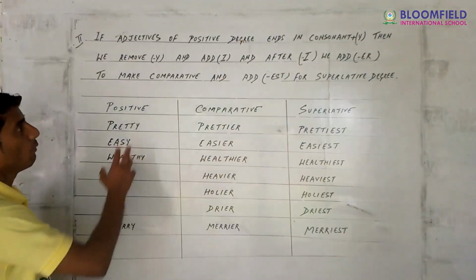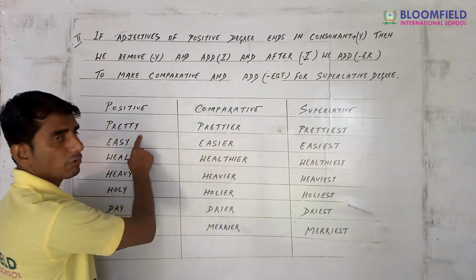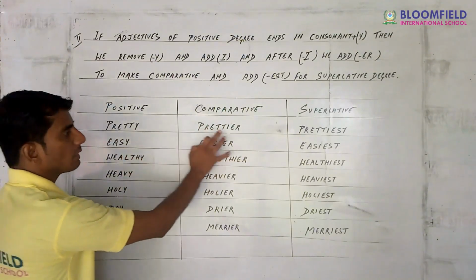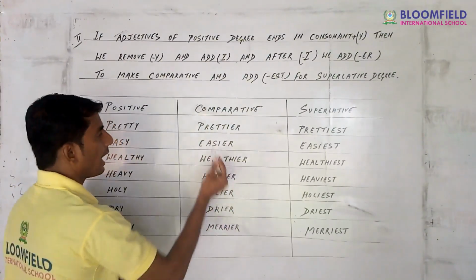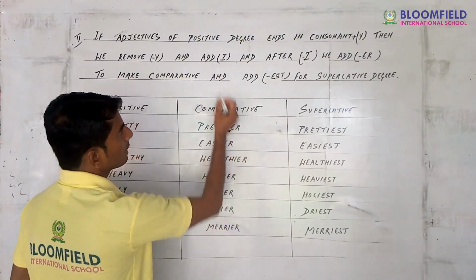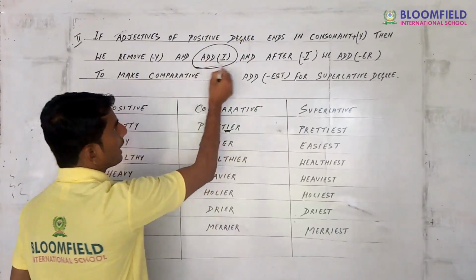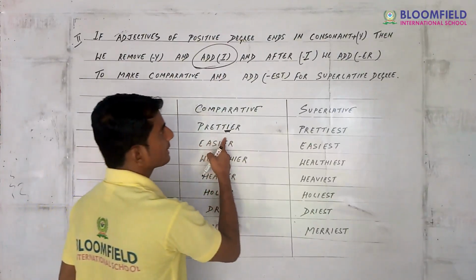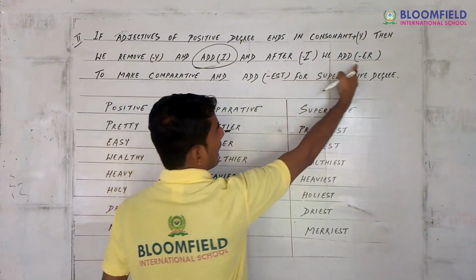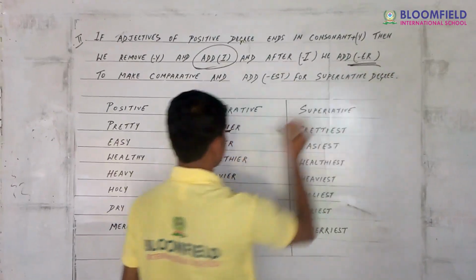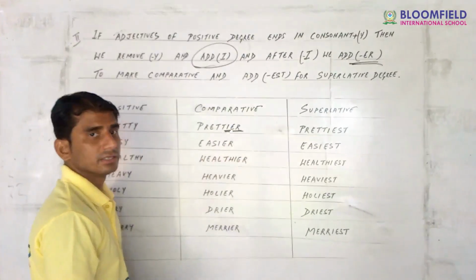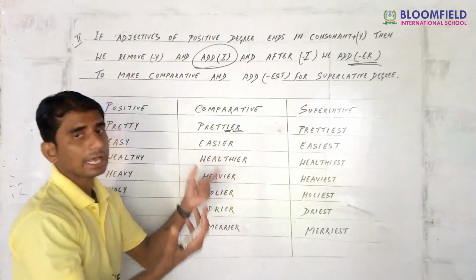For example, what I have told, we have to just remove the y. Pretty, remove the y and just add I. What has been said? We have to add I. I have added here. After adding the I, we have to use er. See, er I have mentioned here. So comparative degree has been completed.